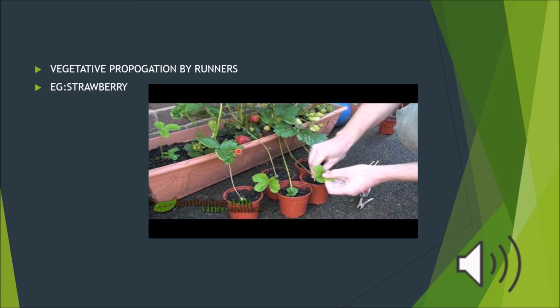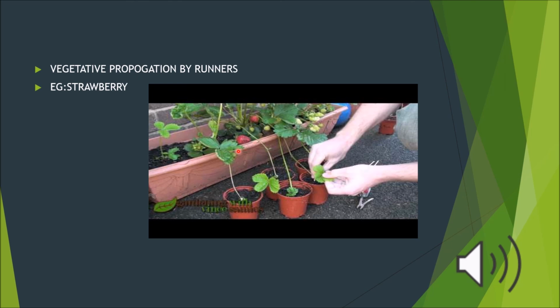In plants like strawberry also vegetative propagation happens. Here the shoots with the buds bend downwards towards the moist soil and grow into a new plant. When we put some soil over it, it will grow into a new plant. And strawberry has runners. Runners are one of the modifications of the stem.